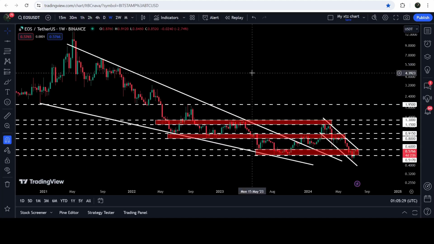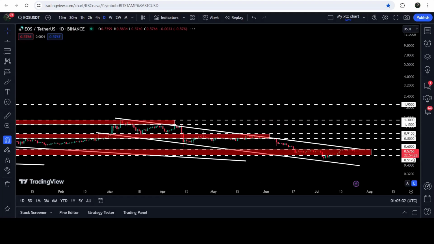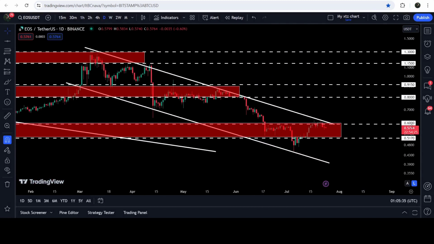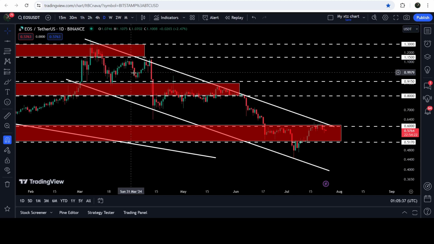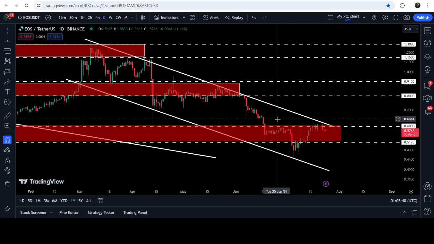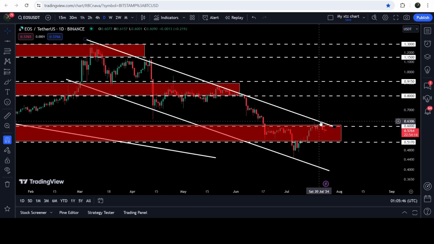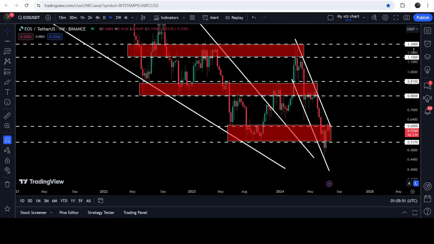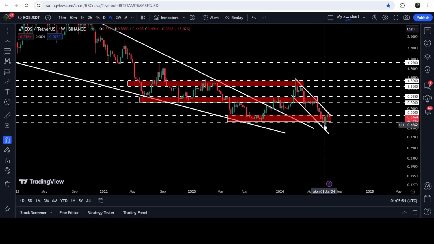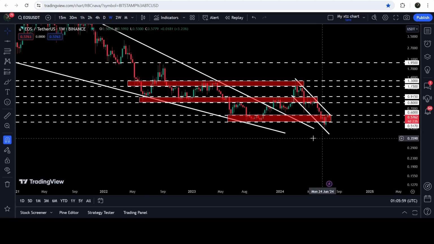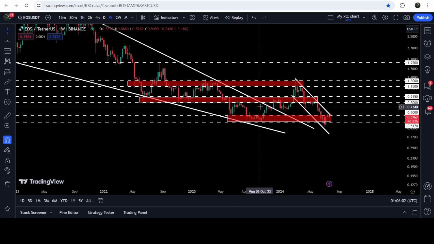Now let me take you to the live chart of EOS coin, and here on the daily time frame chart, you can see that for the past several days, EOS is moving inside this quite long down channel. And now recently, after getting bounced on the support of this channel, the price line has reached the resistance of this channel. And here, by the way, it is also testing a quite long-term support zone. On a weekly time frame chart, you can see that we had a long spike to the downside, but did not break down this support zone that starts from 60 cents and goes to 51.7 cents. And previously, it had been breaking a support zone here, and support zone. Now, recently, you can see that it is again breaking as a support zone.